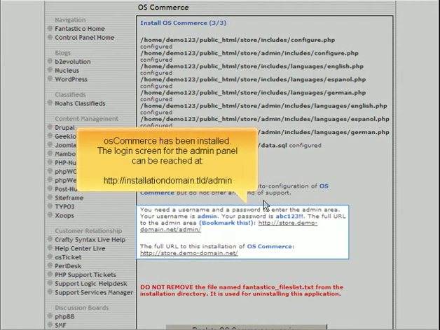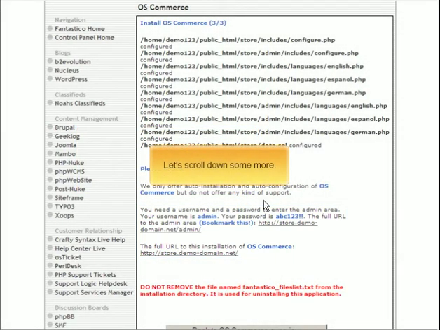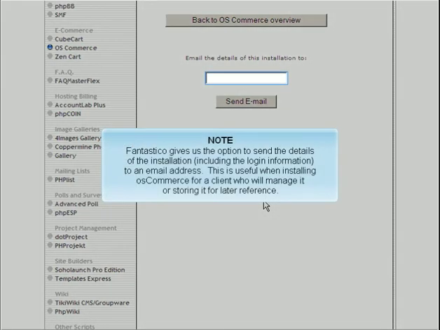osCommerce has been installed. The login screen for the admin panel can be reached at the address shown. Let's scroll down some more. Fantastico gives us the option to send the details of the installation, including the login information, to an email address. This is useful when installing osCommerce for a client who will manage it or storing it for later reference.